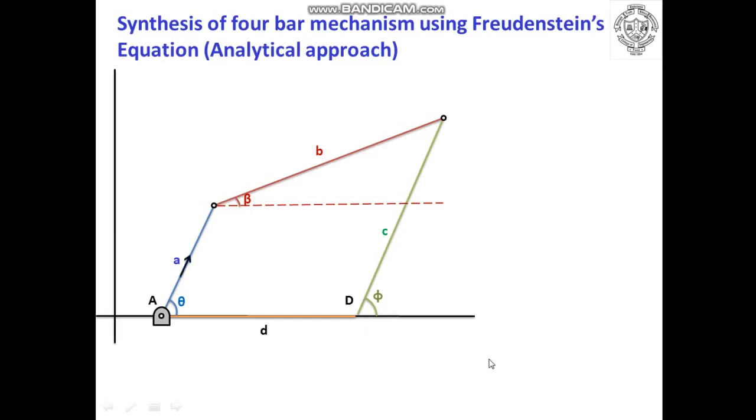So this mechanism can be considered as the 4-bar mechanism, for which we are going to find out the various formulae to calculate A, B, C and D, which are the corresponding link lengths of link number 1, 2, 3 and 4. So now if we consider the relative position vectors, that is position of B with respect to A